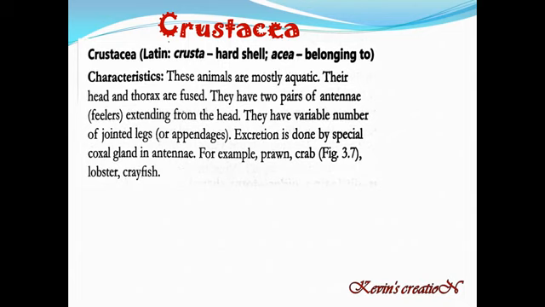They have 2 pairs of antennae, or the feelers, extending from their head, and with which they feel or sense the things around them. They have variable number of jointed legs or appendages. Excretion is done by special coxal gland in antennae. Now examples here are